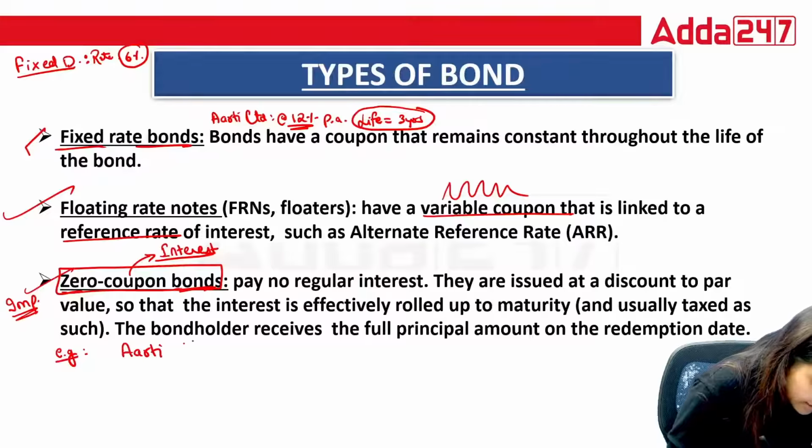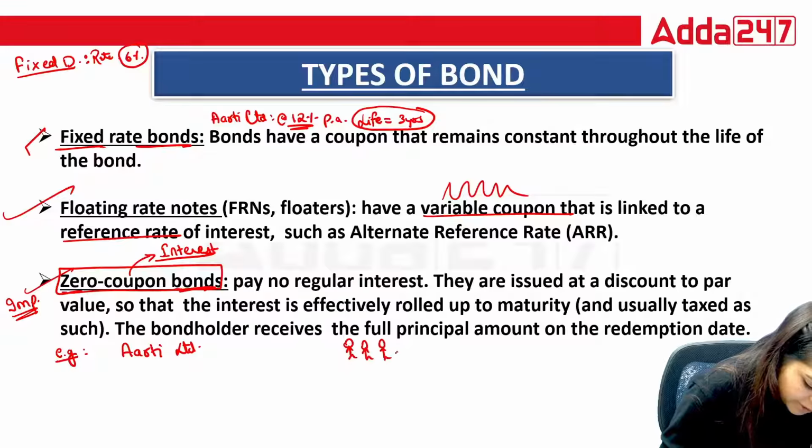Here is Aarti Limited, and here are our bondholders who are ready to purchase bonds. But this time, Aarti Limited said that we are issuing zero coupon bonds.